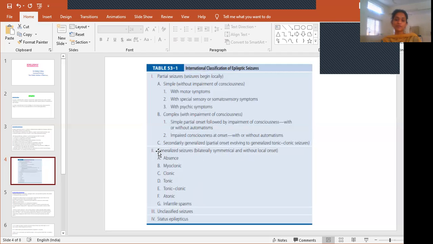Infantile spasms can be seen in infants.